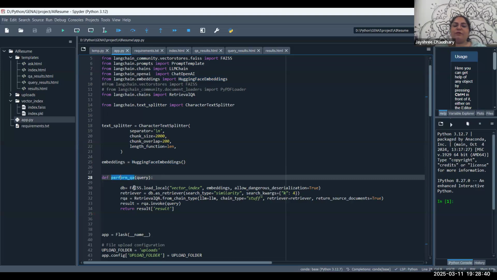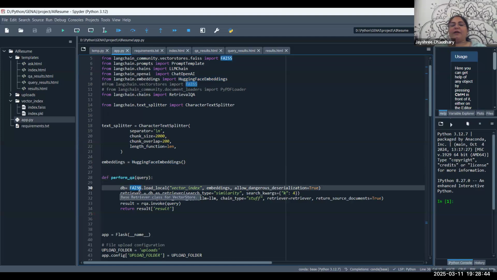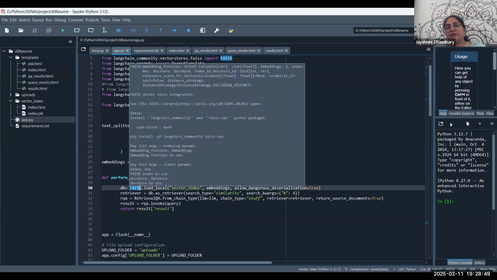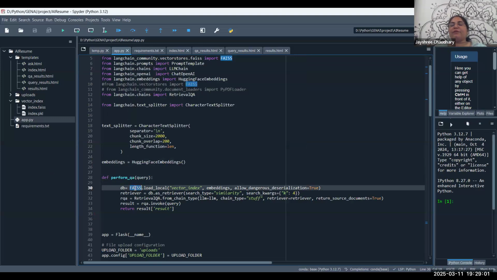So here we are using FAISS, the Facebook AI library. Basically, this is used for similarity search, right? As I told you, I pass the prompt, then that prompt also gets converted into vector embeddings, and that gets compared. So for faster searching, I have used this library, FAISS. Here I'm going to pass the local vector database, whatever embeddings we have created, and this is going to